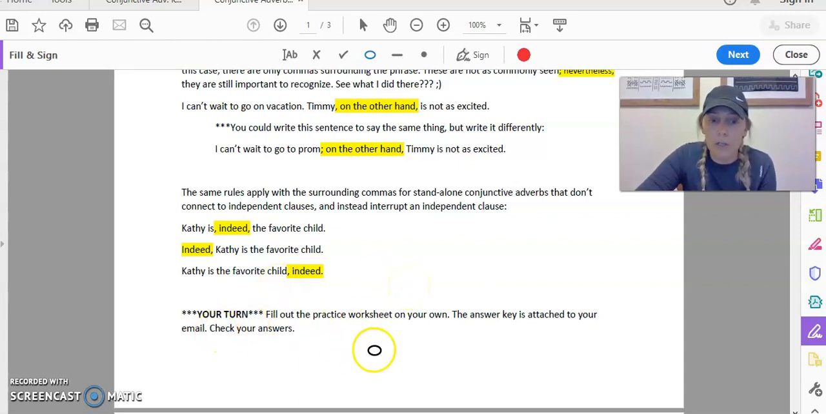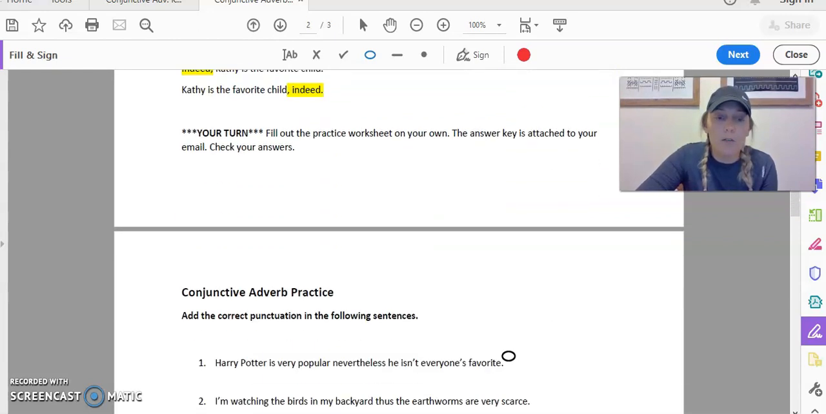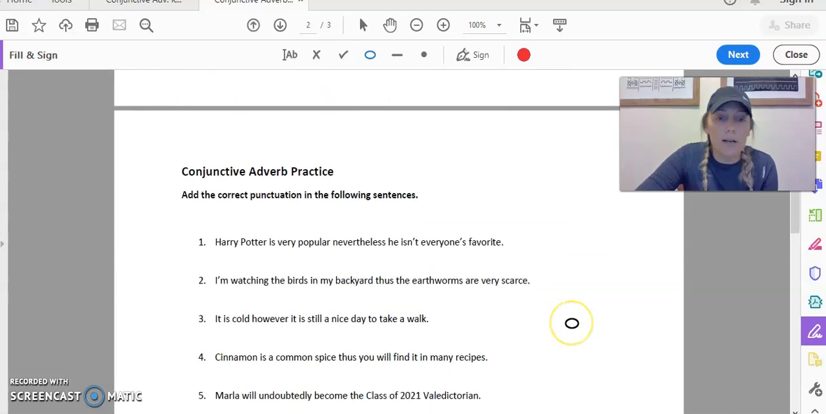So now it says your turn. Fill out this practice worksheet on your own. The answer key is attached to your email. So the answer key is that other document that you have in your email. So check your answers. All right, let's go ahead and let's look at just this first one down here together.